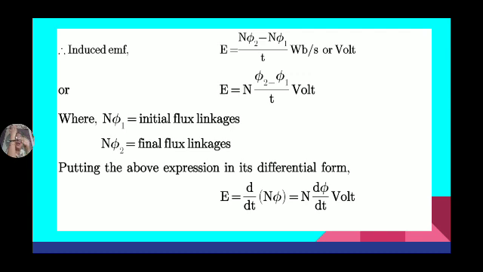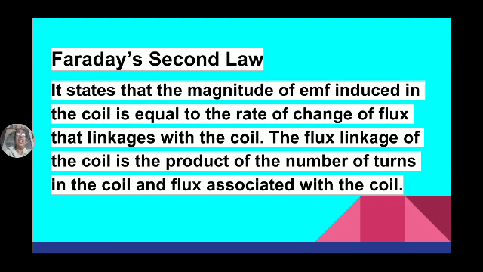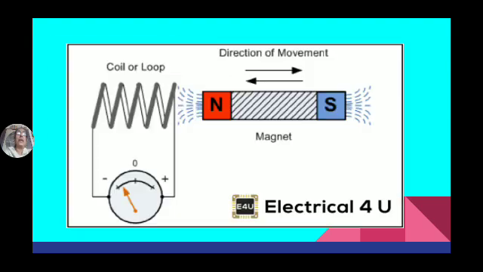From here to here, the time taken is T. So the rate of change of flux linkage is N phi 2 minus N phi 1 by T. So EMF induced is equal to N d phi by dt volts, where d phi is the change in flux and dt is the time taken to change the flux. So this is Faraday's second law of electromagnetic induction.